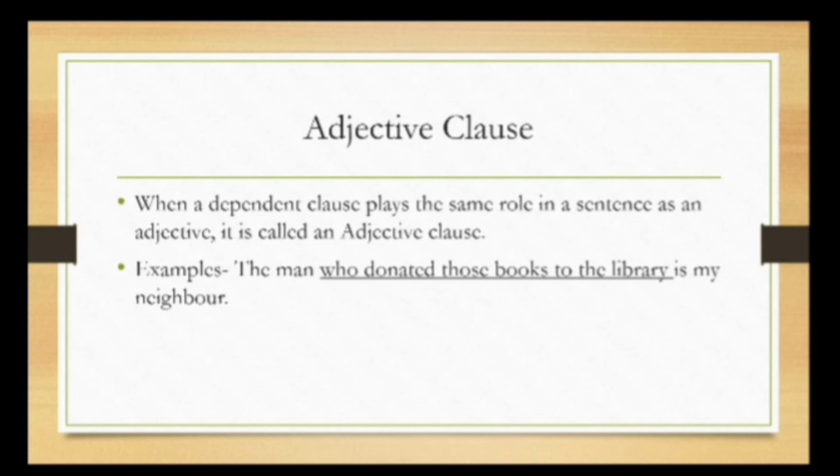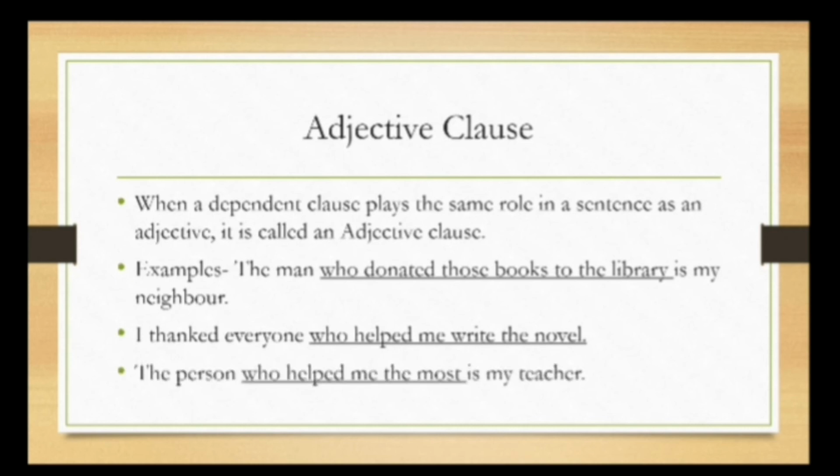Who donated those books to the library? What is it doing? The function of this dependent clause is to describe the man. That's why it's an adjective clause. Okay? So the man has been described here. Which man? The man who donated those books to the library is my neighbor. I thanked everyone who helped me to write the novel. The person who helped me the most is my teacher. The book that my father wrote is my favorite.